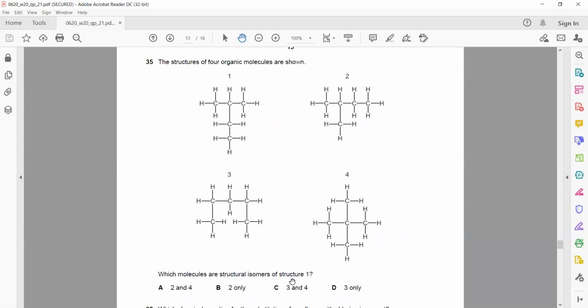Which molecule is a structural isomer of structure 1?